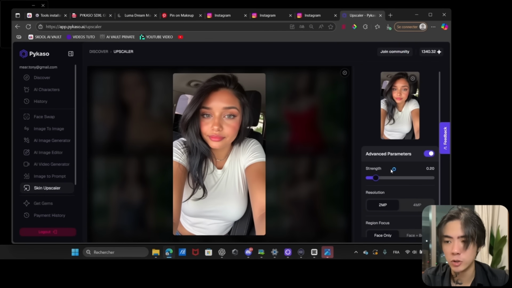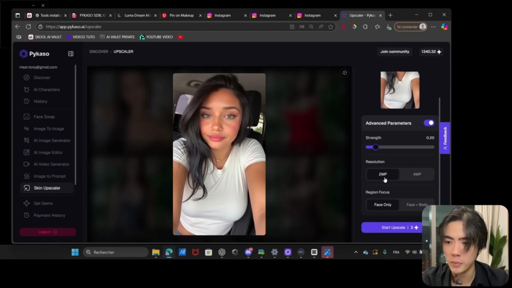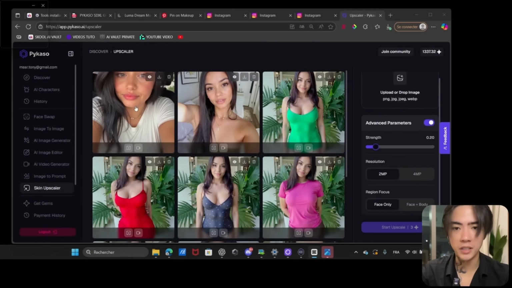We want to leave the strength at 0.2, 2 megapixels. And if you want to only enhance the face, click on this. If you also want to have even more details on the whole body, click on face plus body. Now let's start the upscale. Okay, let's have a look.